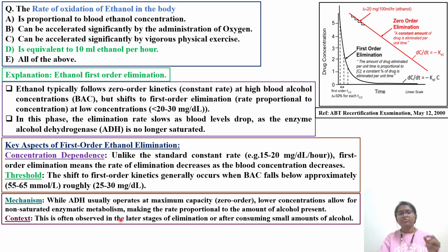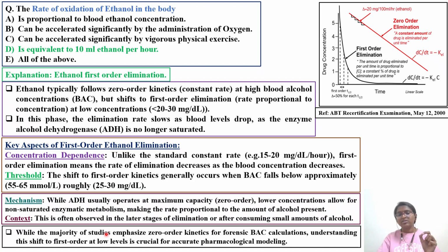Okay, this is often observed in the later stage of elimination or after consuming small amounts of alcohol. While the majority of the studies emphasize zero order kinetics for forensic blood alcohol concentration calculations, understanding the shift to first order at low levels is crucial for accurate pharmacological modeling.